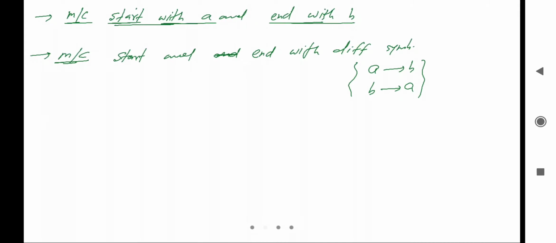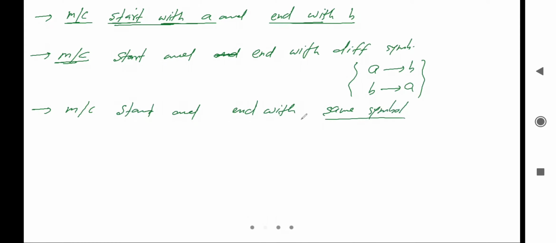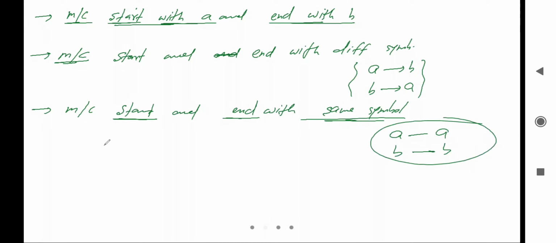And the next machine is a machine that starts and ends with the same symbol. Okay, so what will happen? The machine starts and ends with the same symbol. It means it starts with a and ends with a, or starts with b and ends with b. So these are the three machines, you try at home, this is the homework for you.